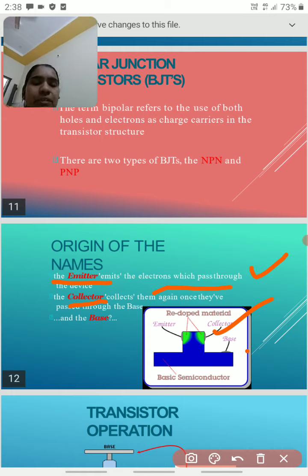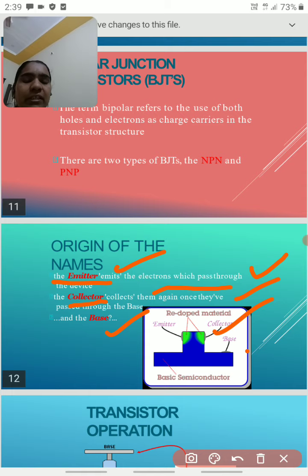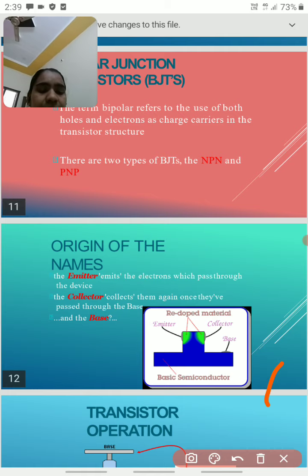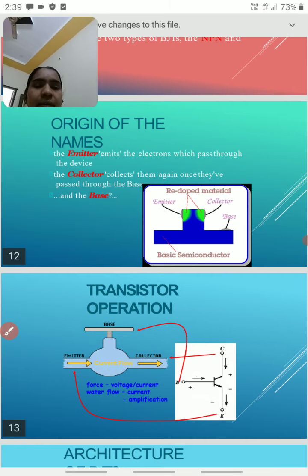So this is the main use of the collector, and the collector is moderately doped. And next one is the base. The base is in between the collector and emitter. Actually, the base is very thin and lightly doped with impurities. So this is the origin of the names of all three.